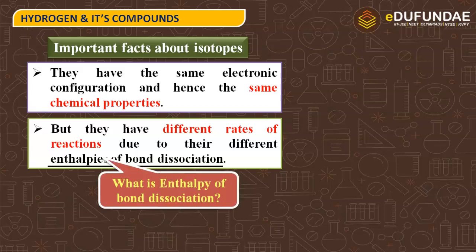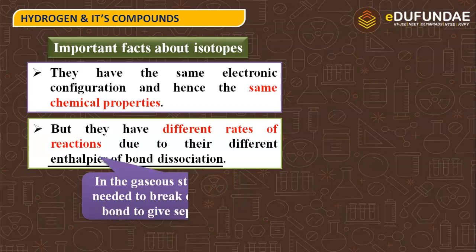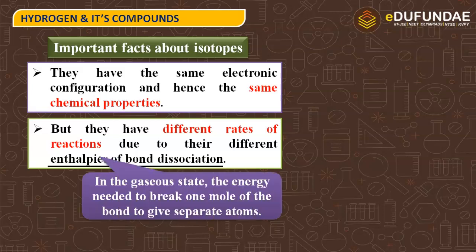And what are bond dissociation enthalpies? Yes, here is the definition. In the gaseous state, the energy needed to break 1 mole of the bond to give separate atoms. For example, I have a molecule of chlorine, 1 mole of chlorine molecule in the gaseous state, that is Cl2.